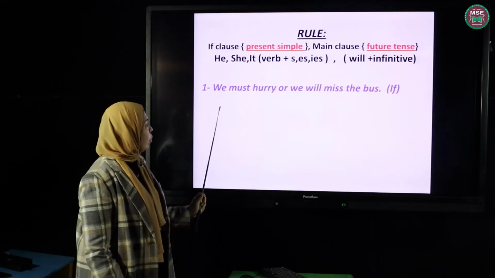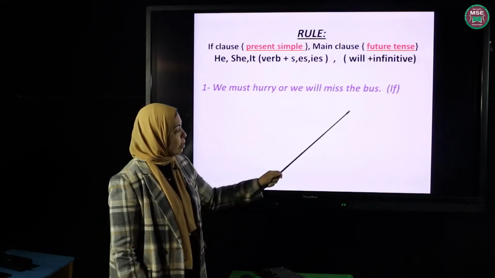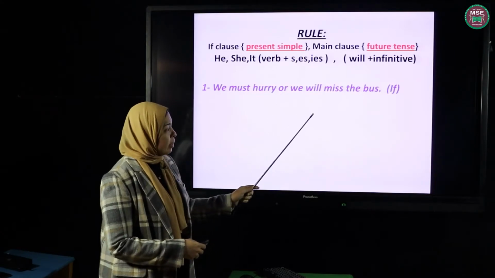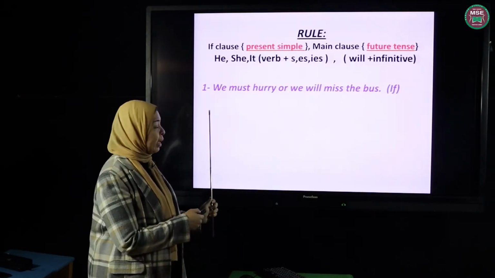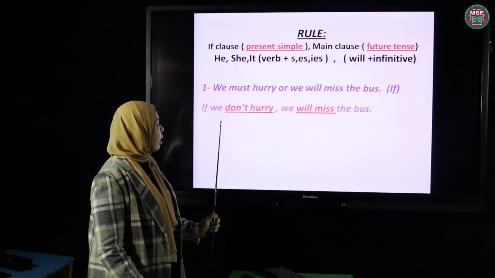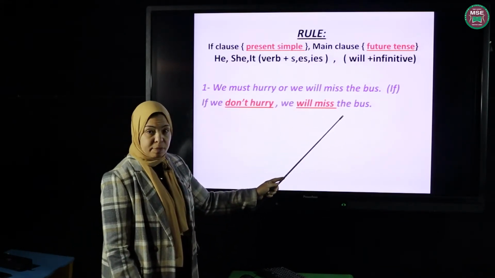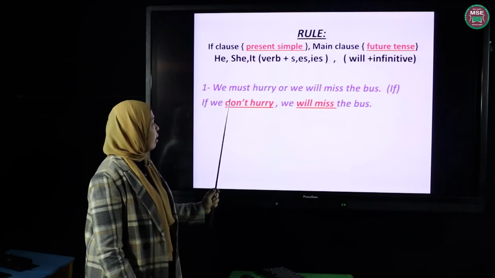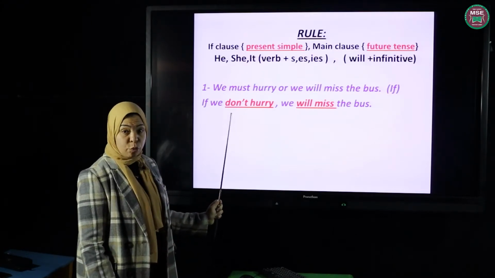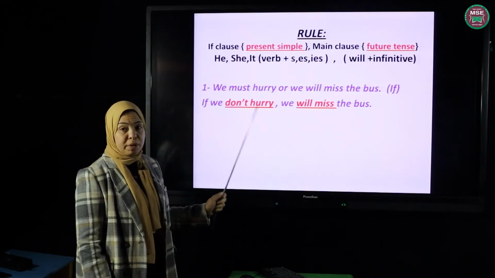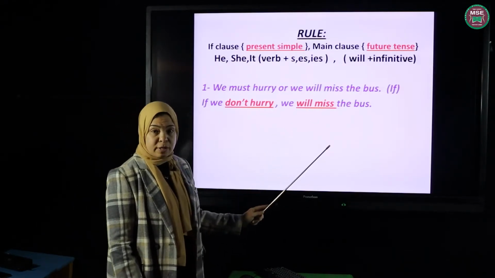Example number 1. We must hurry or we will miss the bus. Rewrite using if. We'll start with if at the beginning of the sentence. If we don't hurry, what will happen? We will miss the bus. So we change the sentence here and we use the present form, but in the negative form. Because if we don't hurry, what will be the result? We will miss the bus.